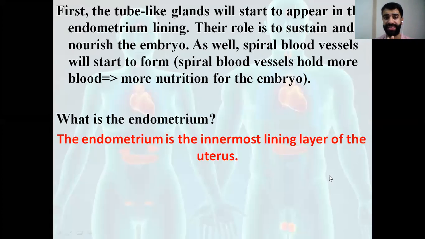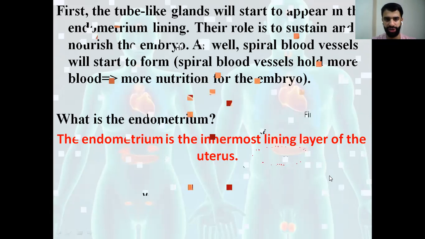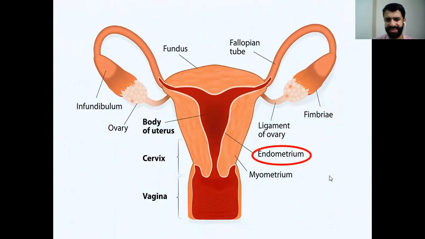The role of these tube-like glands is to sustain and nourish the embryo. More blood vessels will start to form, and more blood vessels will hold more nutrients for the embryo. That's why these tube-like glands, if we have fertilization, will be formed, and more blood vessels will reach, and more nutrients will reach the embryo for nutrition. As I said, the endometrium is the innermost lining layer of the uterus. So this is the endometrium, the innermost layer lining of the uterus.